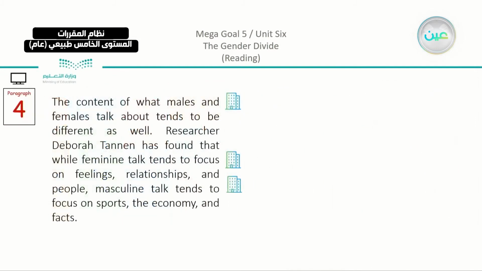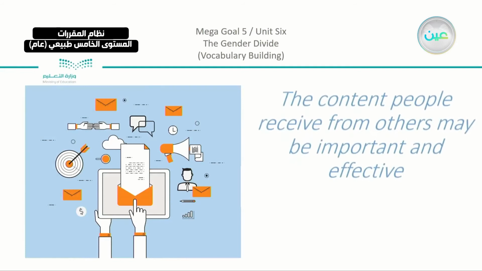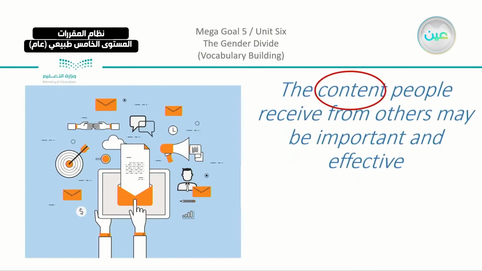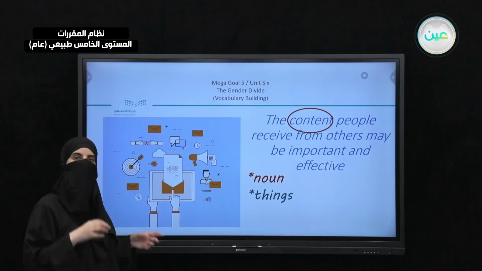Moving on to actually a very short paragraph, paragraph number 4, but it does have 3 words, so you can find them very quickly. The first one is going to be content, and then we have feminine, and also masculine. So we have the first word, content. The content people receive from others may be important and effective. So the content here is a noun, and we agreed that it is something related to things.